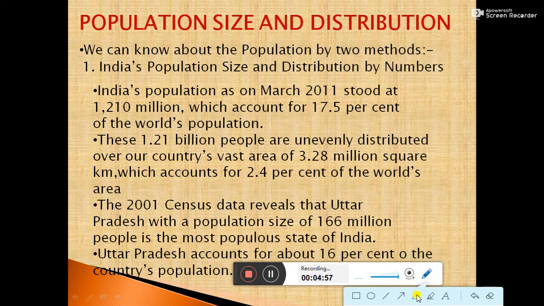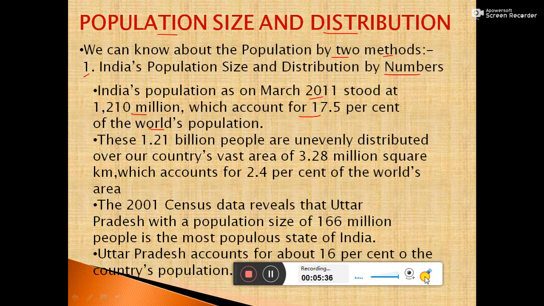We know about the population size and distribution by two methods. The first method is numbers. India's population as of 2011 stood at 1,210 million, which accounts for 17.5% of the world's population. We know that India has the second position in the world in population.